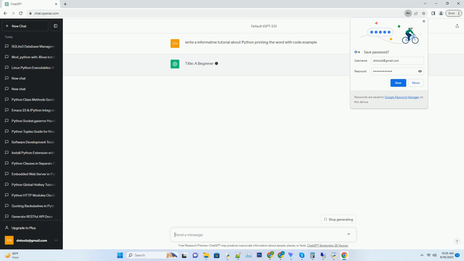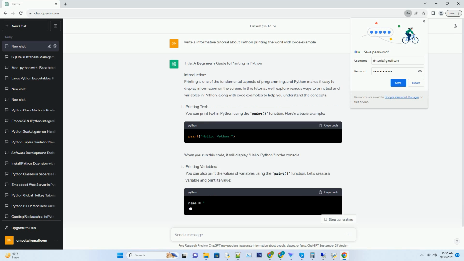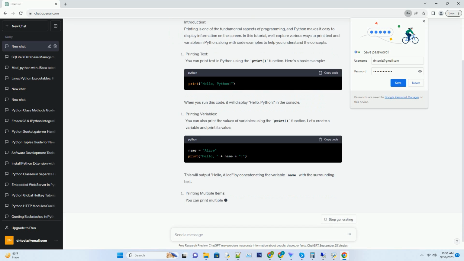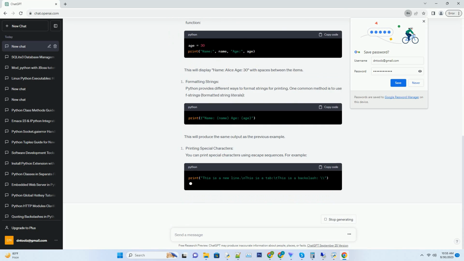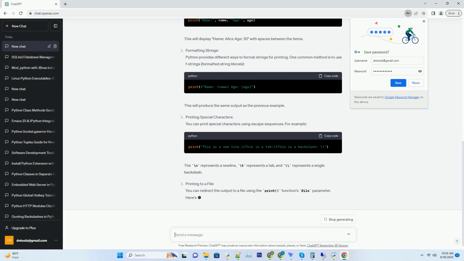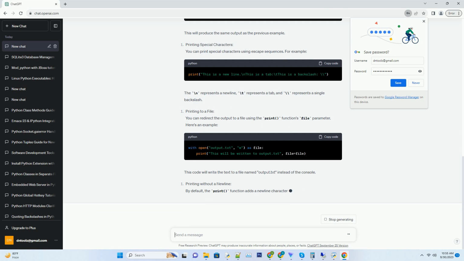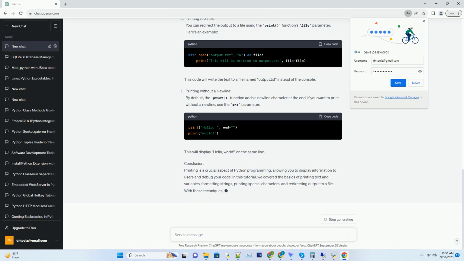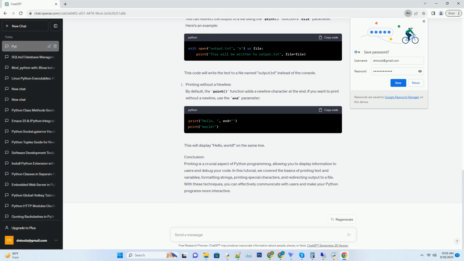Title: A Beginner's Guide to Printing in Python. Introduction. Printing is one of the fundamental aspects of programming, and Python makes it easy to display information on the screen. In this tutorial, we'll explore various ways to print text and variables in Python, along with code examples to help you understand the concepts.